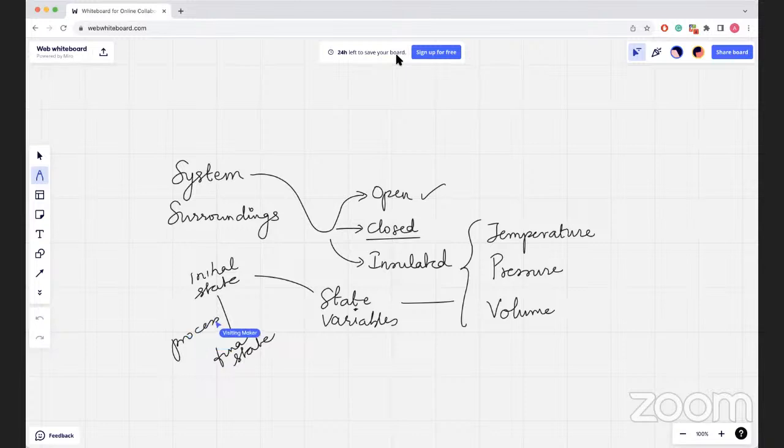A physical quantity is said to be a state function if its value depends upon the state of the system and does not depend on the path by which the state has been attained. Let's take an example. For example, a person is standing on the roof of a five-storied building, right? He has a fixed value of potential energy. So this value is irrespective of whether he reached there by the stairs or by the lift, right? So potential energy of the person is a state function.